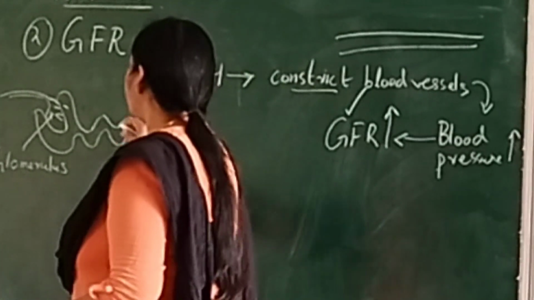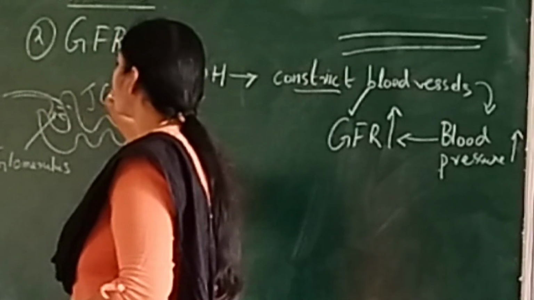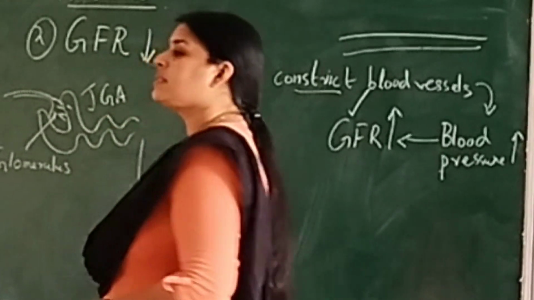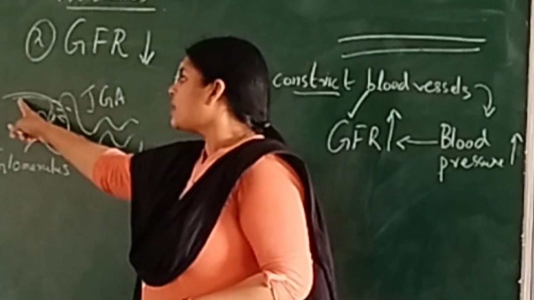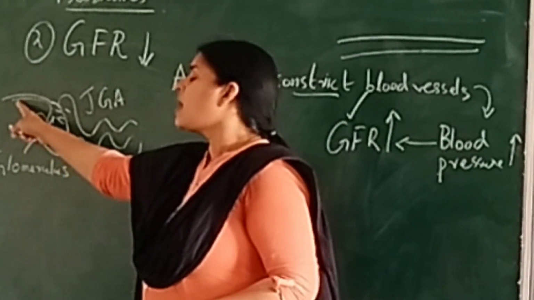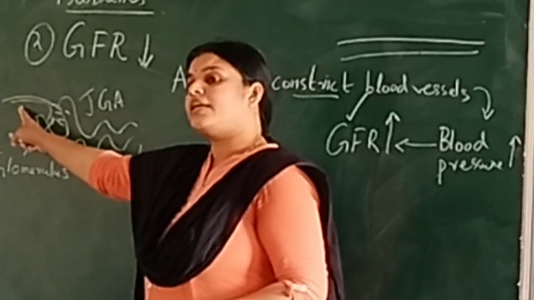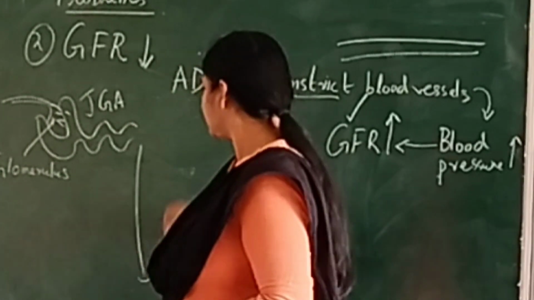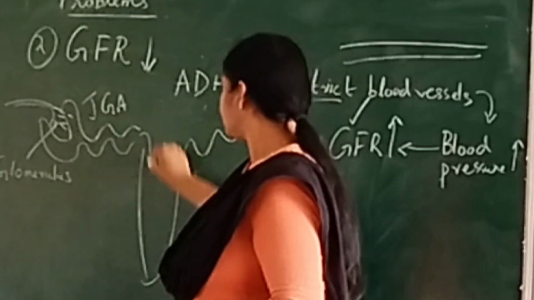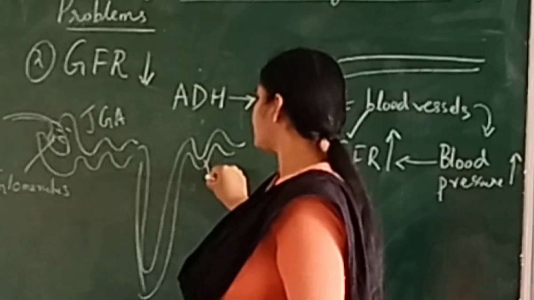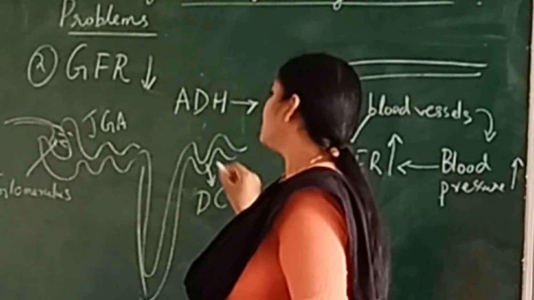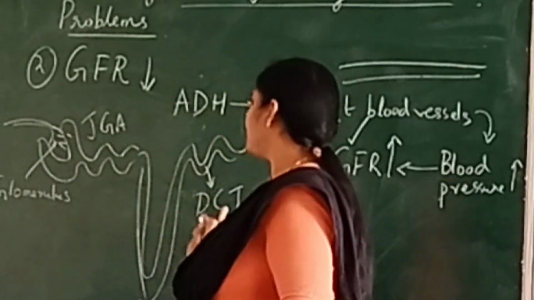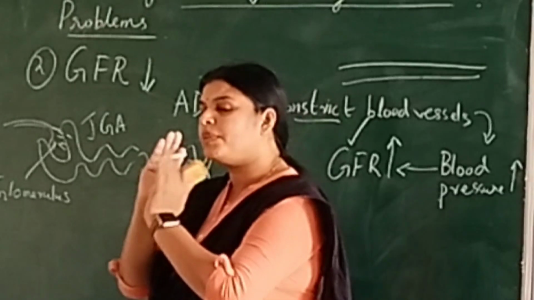This time it is the juxtaglomerular apparatus. Juxtaglomerular apparatus means what? This is which arteriole? Afferent arteriole. The afferent arteriole will join with this. What is this? Distal convoluted tubule. So the afferent arteriole will join with the distal convoluted tubule, and there will be one tissue.